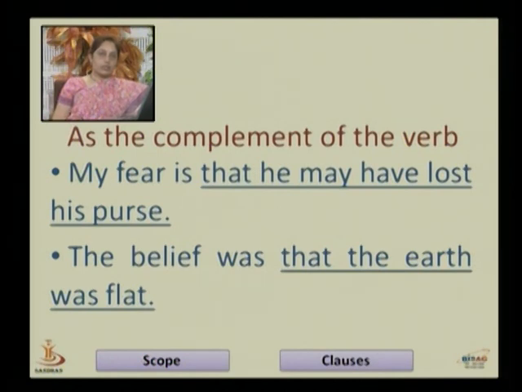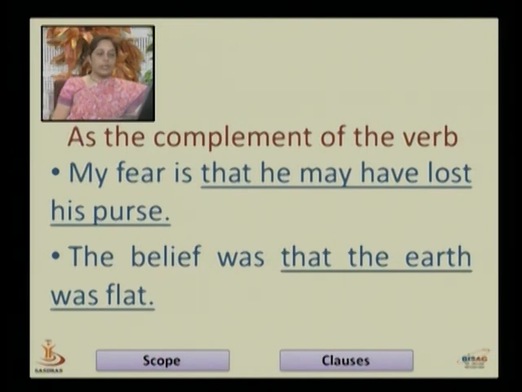Now the next function of a noun clause is as the complement of the verb. We can also use a noun clause as the complement of a verb. My fear is that he may have lost his purse. That he may have lost his purse is the subordinate clause. In the subordinate clause it is a noun clause, and the noun clause here functions as the complement of the verb is.